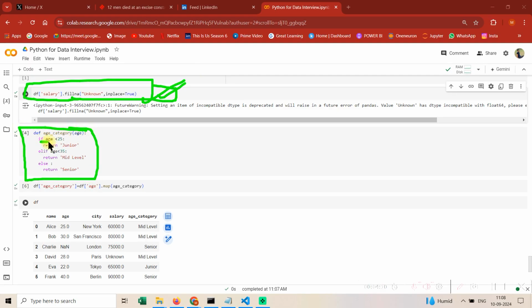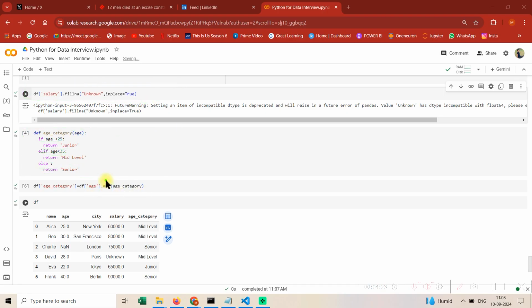Then the next thing is I created a function. So I'm saying if age is less than 25, return junior, elif age this, return this, else this. So guys, this is the normal if else statement, if elif else. So just have a look at the syntax in case you need to revise. Then guys, the main question was in context of map.